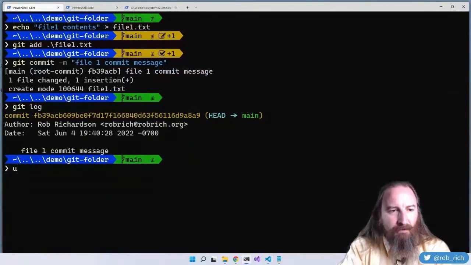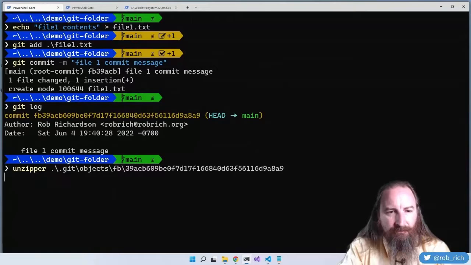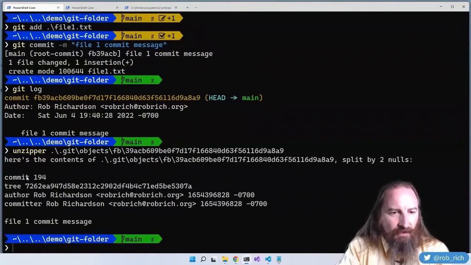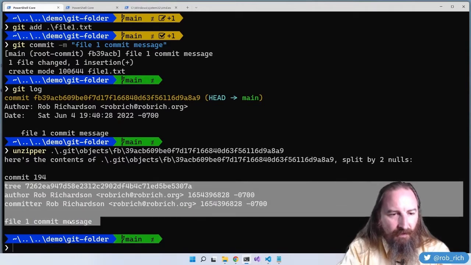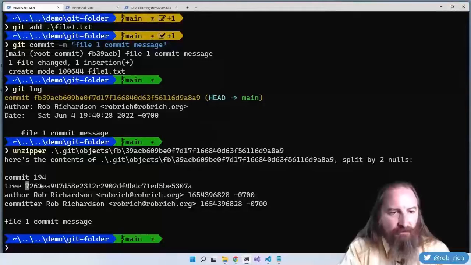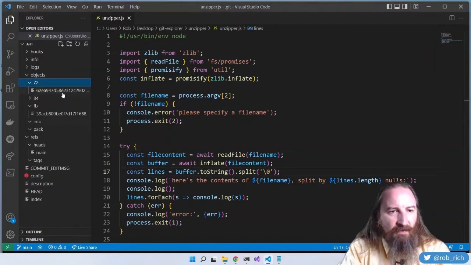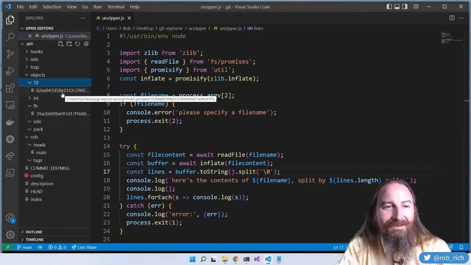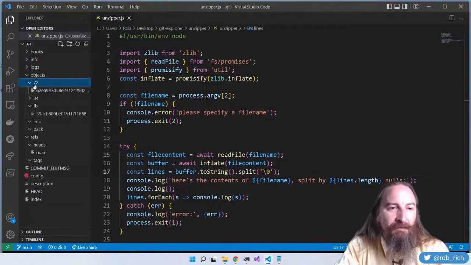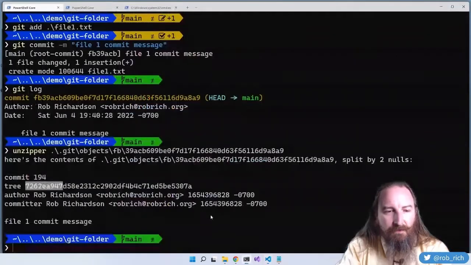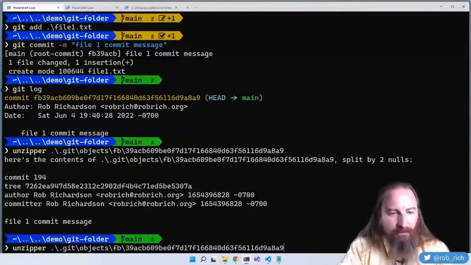So let's unzipper .git/objects/fb/39. And here's the contents of that file. It has commit and 194. 194 is the number of bytes for the rest of this. And here's that commit message. Now this references a tree node, 7.2. We can see that's in the 7.2 folder. And then the rest of that commit is here. That's how Git organizes it: the first 2 digits of the hash are the folder name, and the rest of it is the file name. So let's unzipper that one.